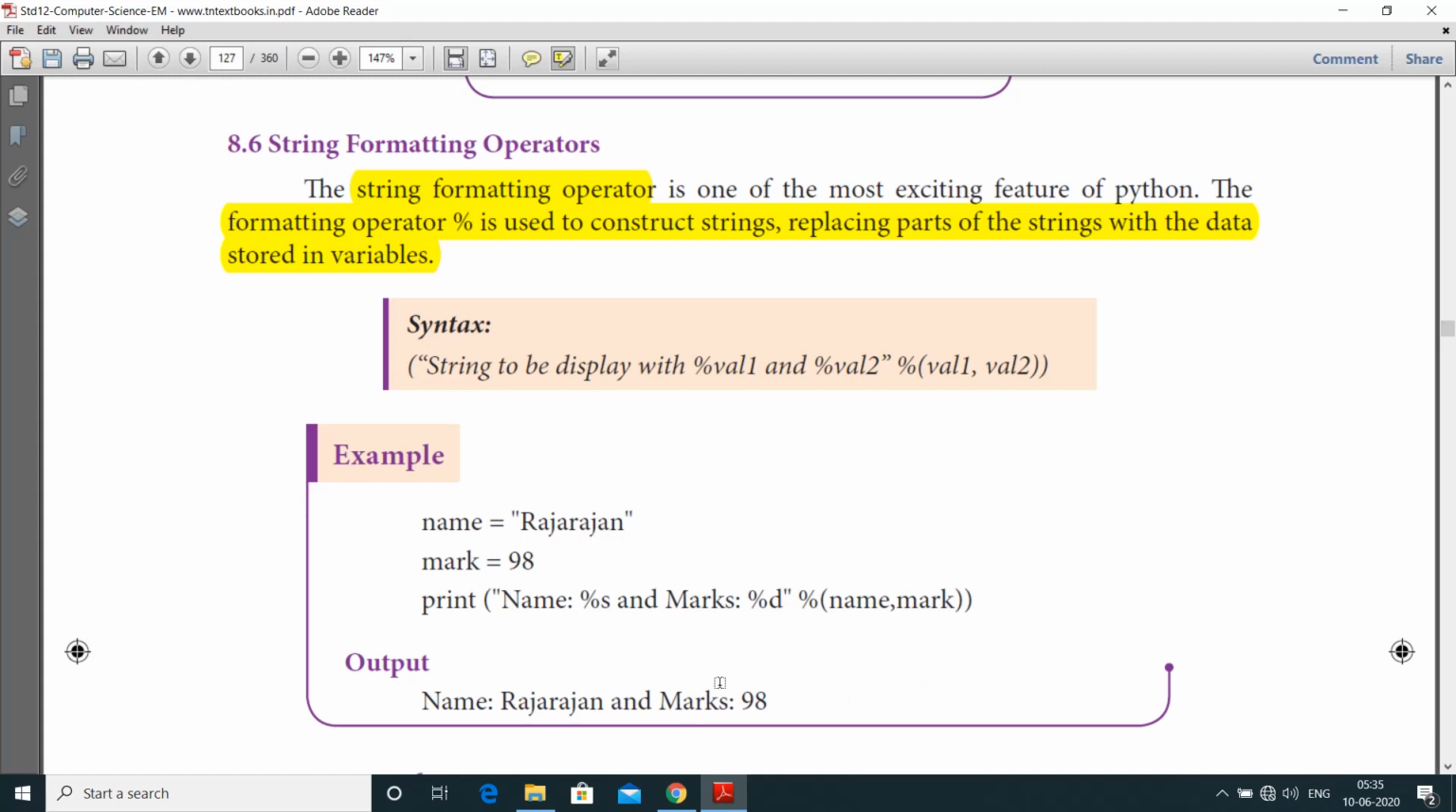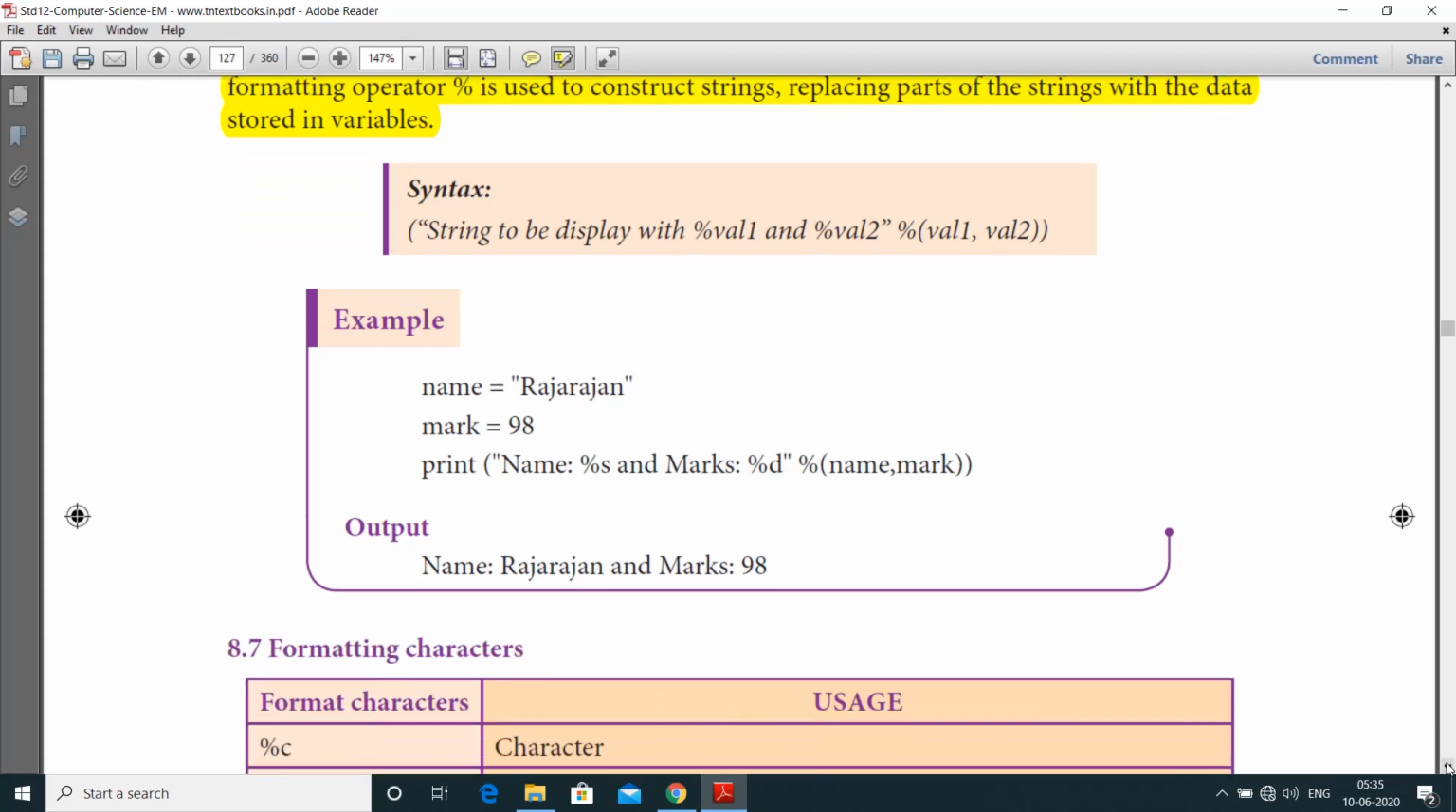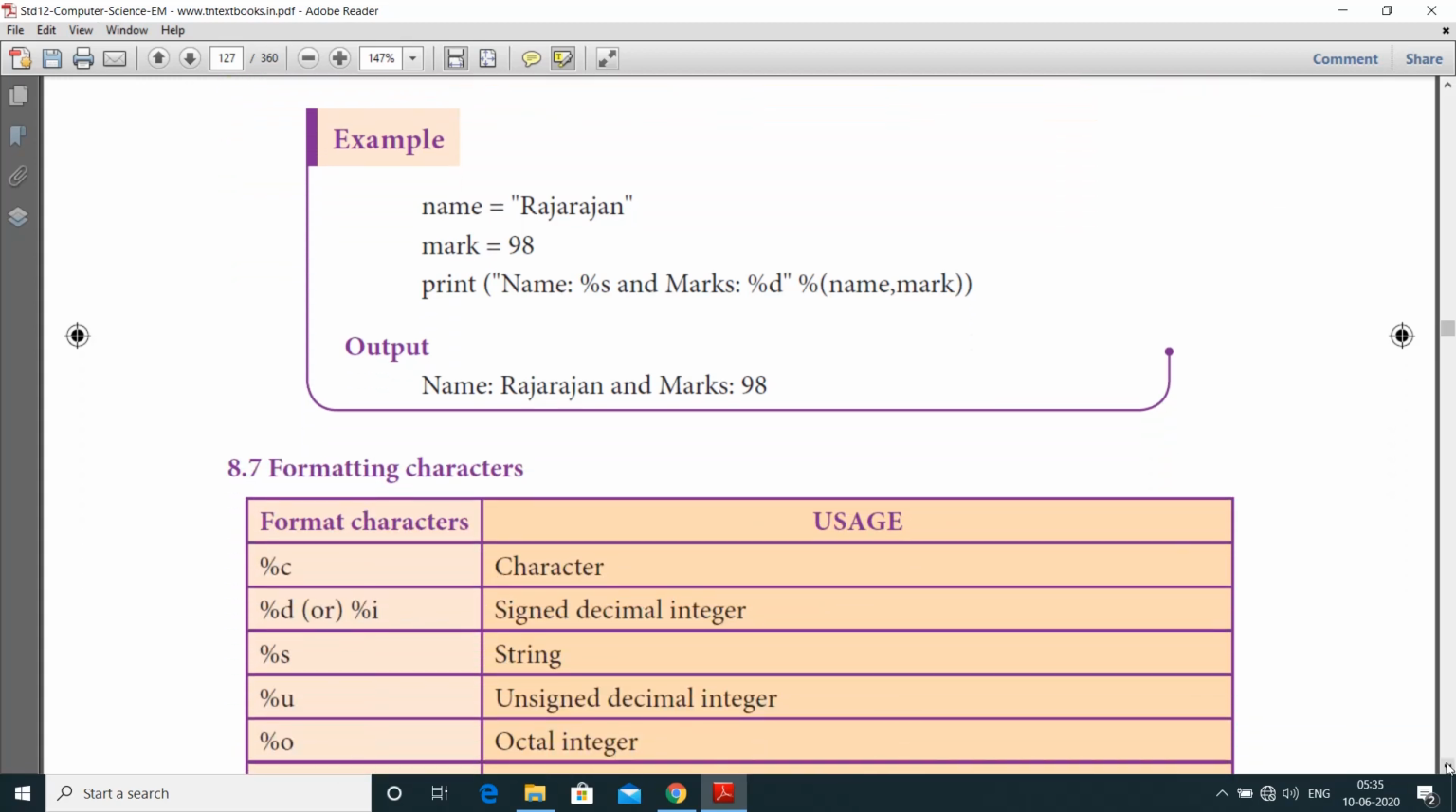Here only the mark is printed. Here the mark is 98. So the mark value is 98. Next one is formatting characters.